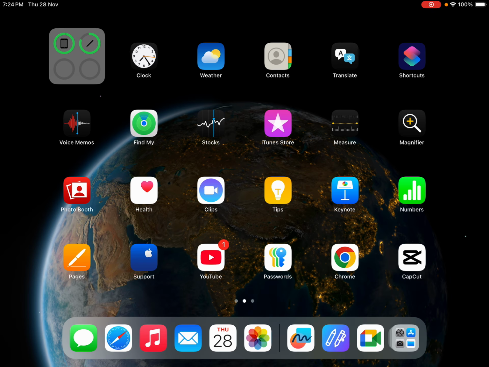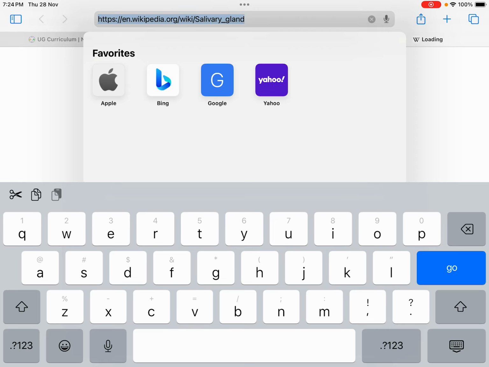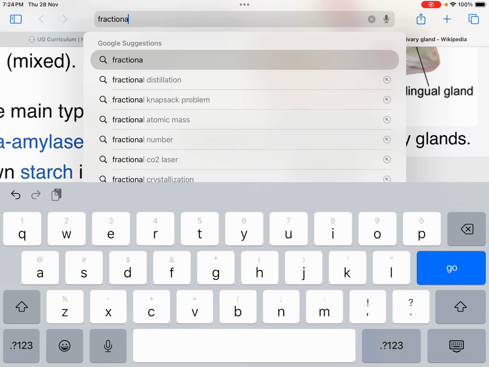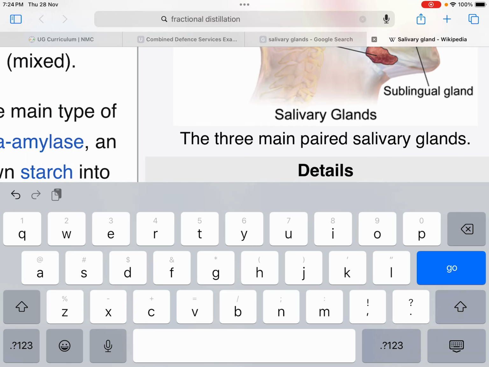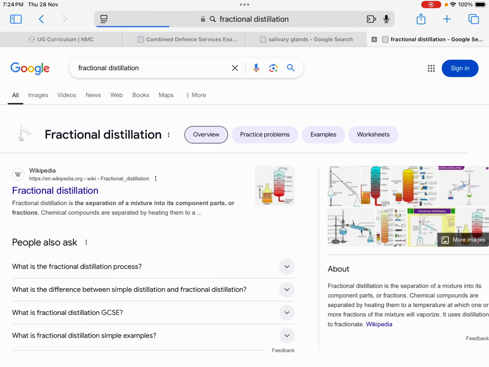Fractional distillation of hydrocarbons.